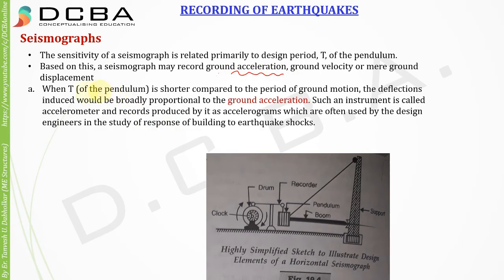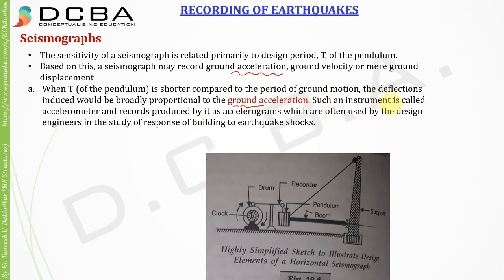So when T, that is the time period of the pendulum, is shorter as compared to the period of ground motion, the deflection induced would be broadly proportional to the ground acceleration. So if the time period of the pendulum is less than the time period of the ground motion, look, the ground is also oscillating. So we need to first understand that anything that oscillates is going to have a time period. When an earthquake occurs, the ground oscillates, so it is also going to have a time period. Our pendulum is oscillating, that is also having its own time period. So when the time period of the pendulum is less than the time period of the ground motion, what is recorded on the seismograph is ground acceleration.